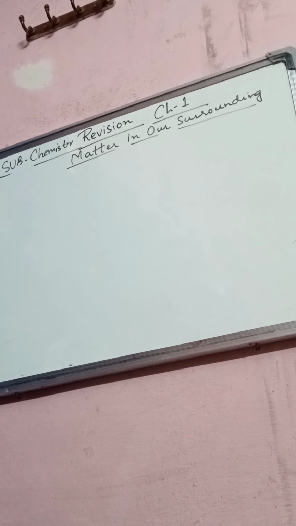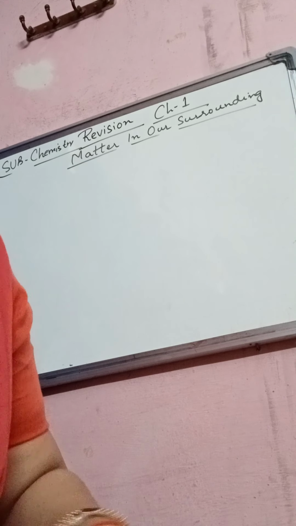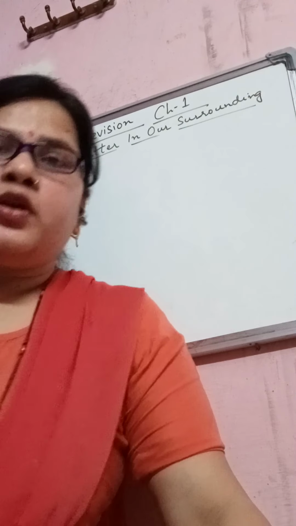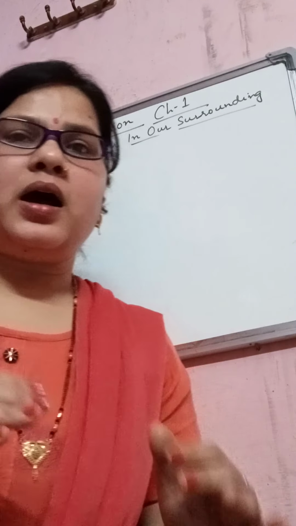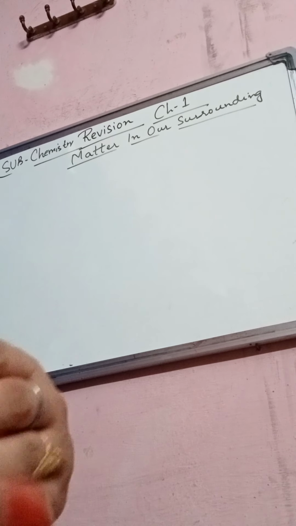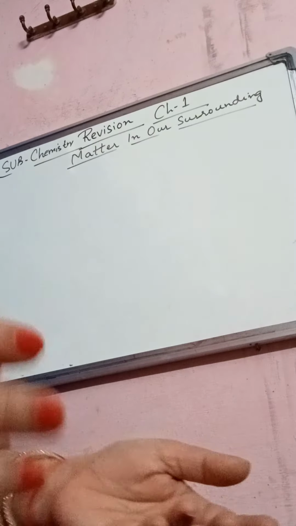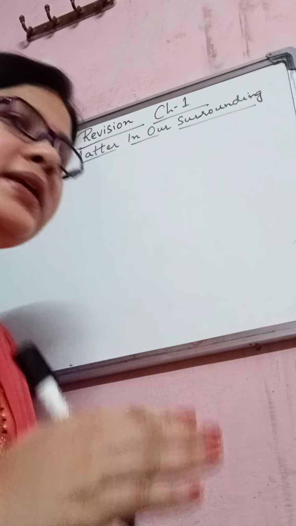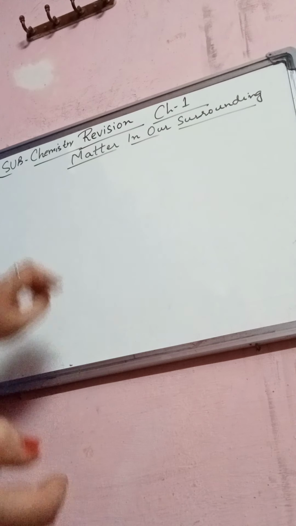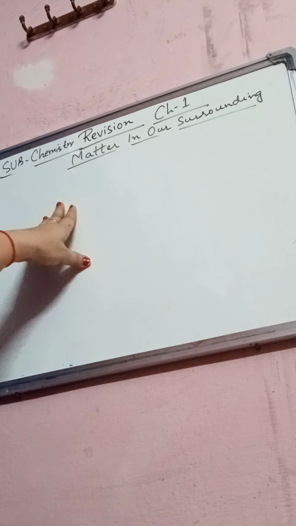Next is the physical nature of matter. Physical nature of matter means all matter is made up of basic elements: air, water, earth. Air, water, earth are the basic elements, right, students? So this is the physical nature of matter.